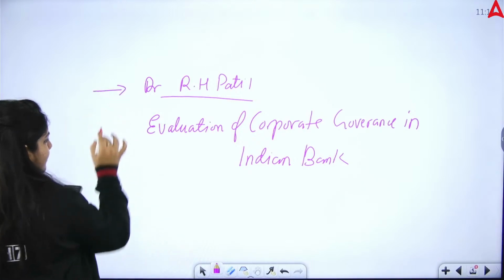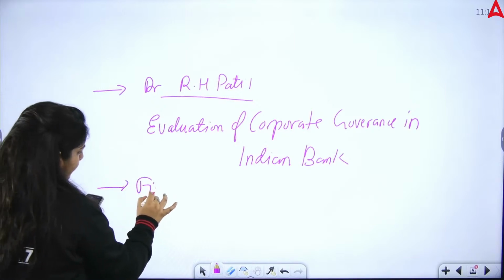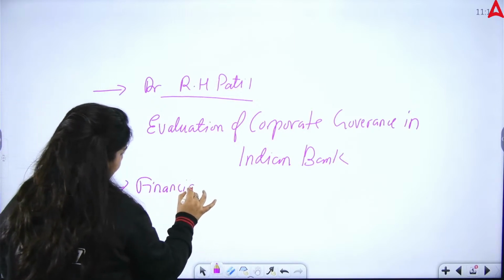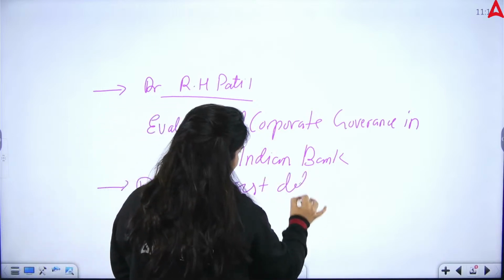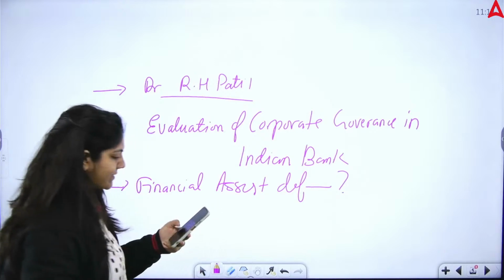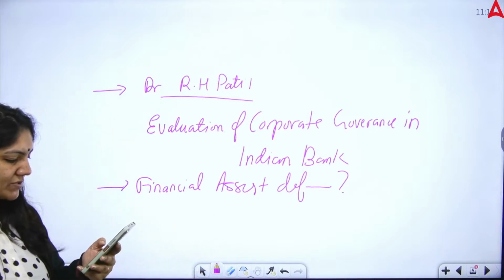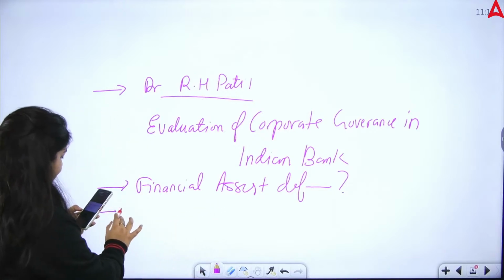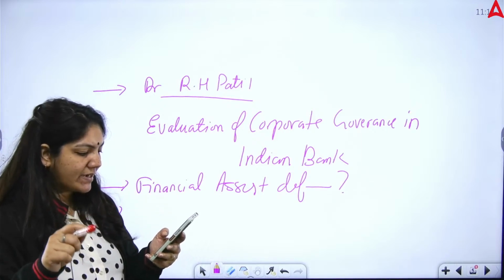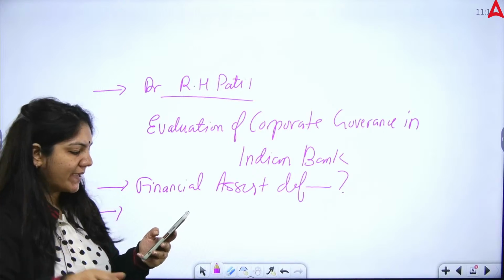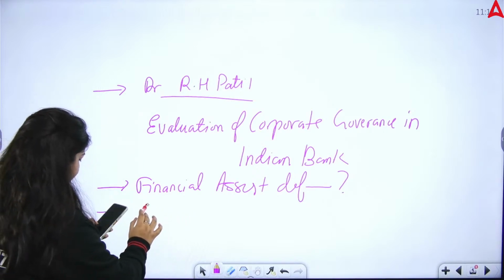The financial asset definition was asked under the SARFAESI Act. In which section does the Reserve Bank conduct the annual financial inspection? Section 35.